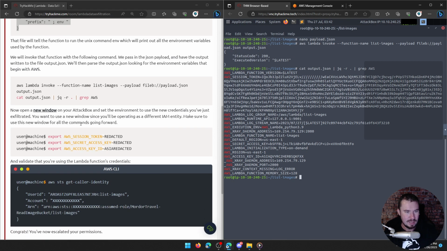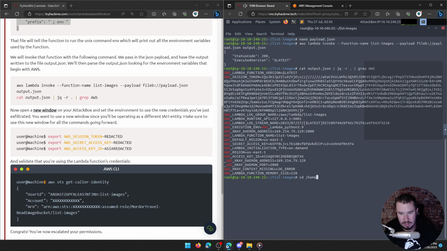That's neat. Now open a new window in your attack box and set the environment to use the new credentials you've just exfiltrated. You'll want to use a new window since you'll be operating as a different IAM identity. Make sure to use this window for all the commands going forward. We could also set it up a different way.